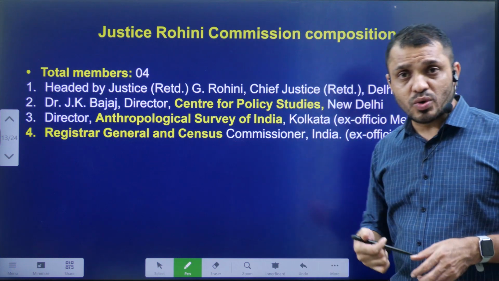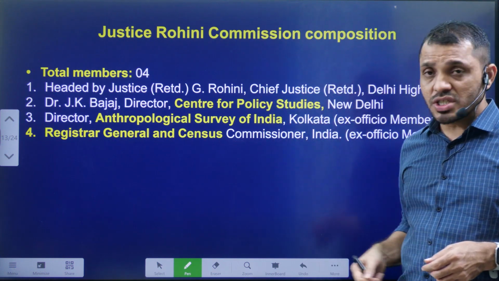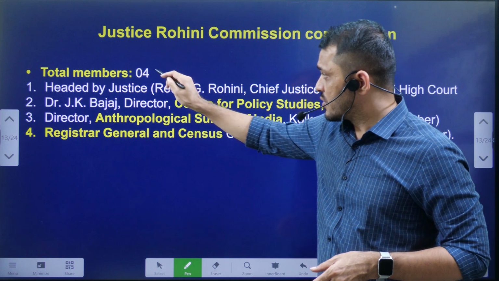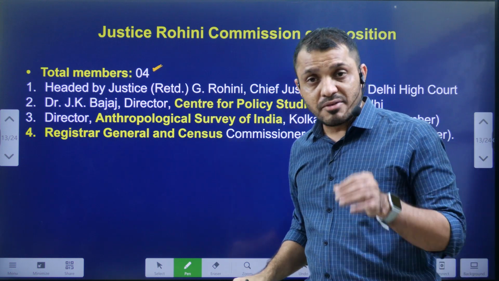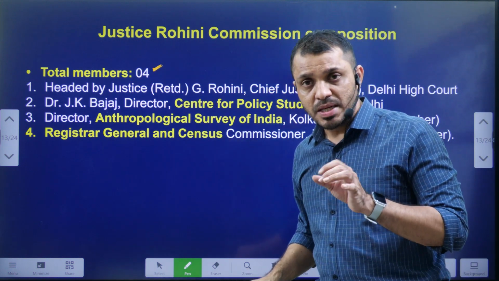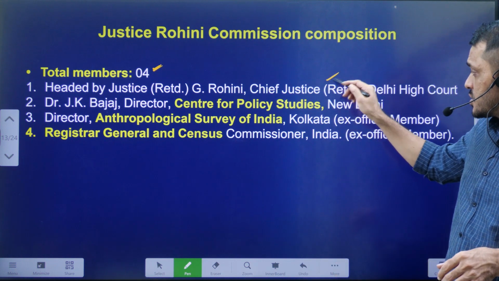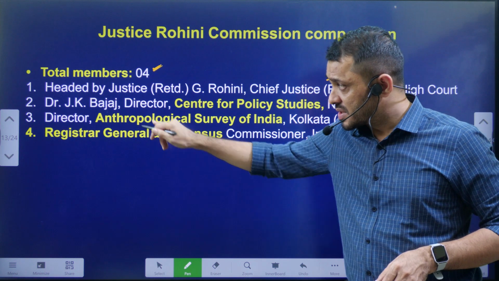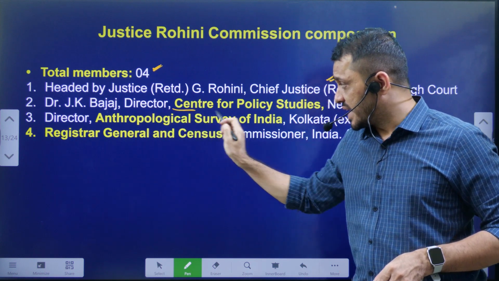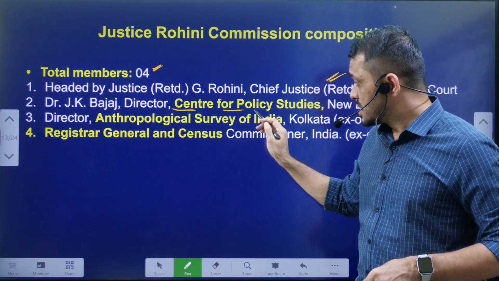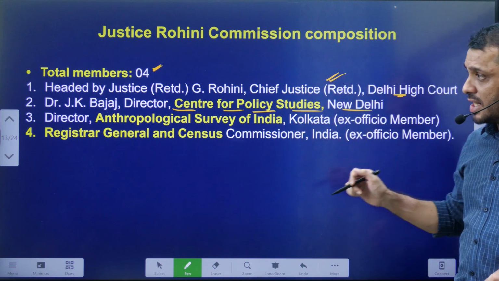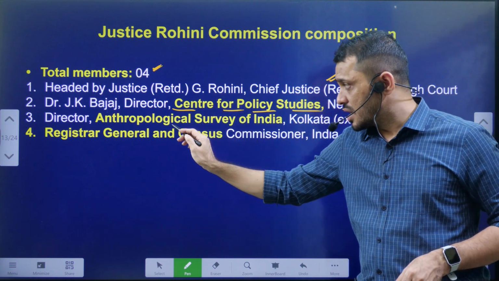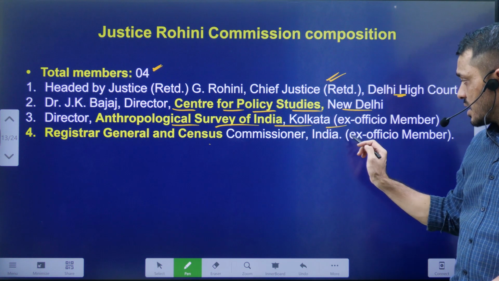Then the Justice Rohini Commission. If you look here, the Justice Rohini Commission consists of 4 members and it was headed by Justice Rohini, the former Chief Justice of Delhi High Court. The rest of the 3 members were J.K. Bajaj, Director of the Center for Policy Studies, New Delhi, and the Director of the Anthropological Survey of India, Calcutta.